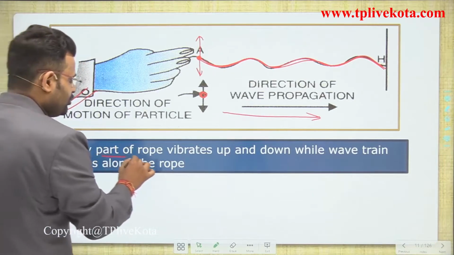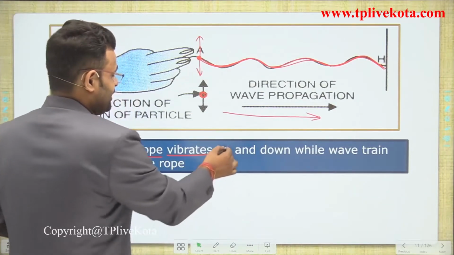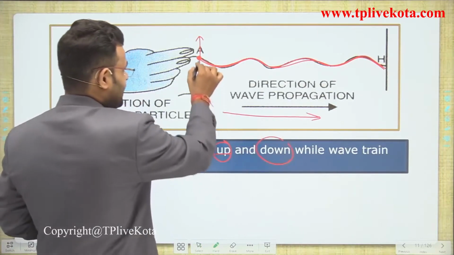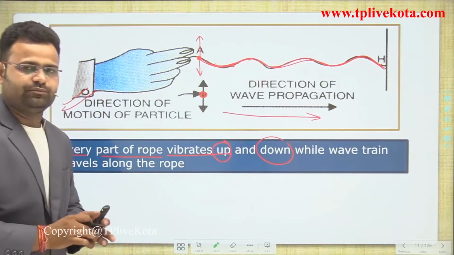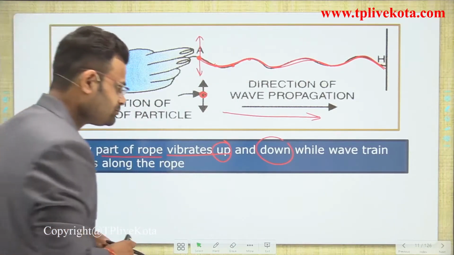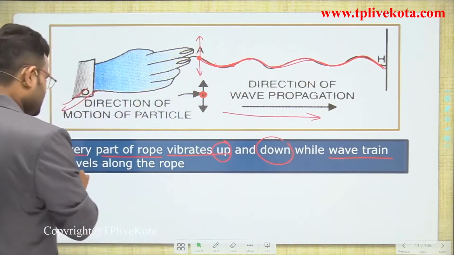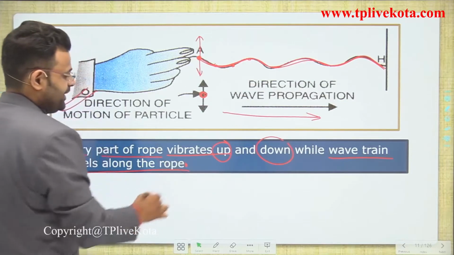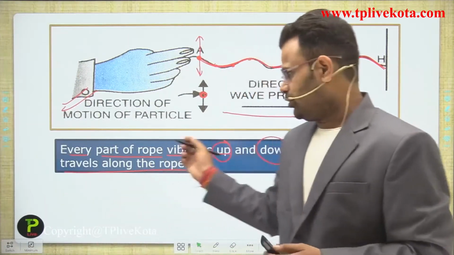Every part of a rope vibrates up and down while the wave train, the waveform, travels along the rope. Okay, now